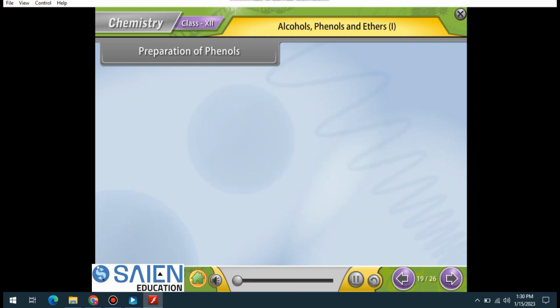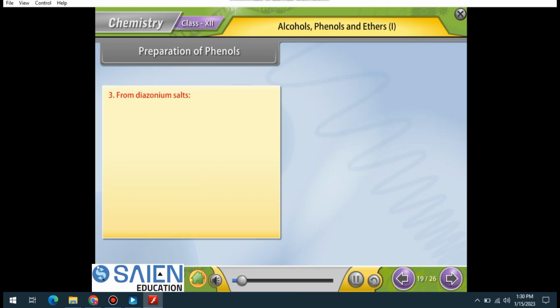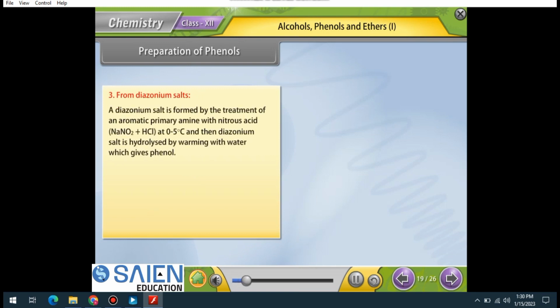Preparation of phenol from diazonium salts. A diazonium salt is formed by the treatment of an aromatic primary amine with nitrous acid at 0 to 5 degrees Celsius, and then the diazonium salt is hydrolyzed by warming with water, which gives phenol.